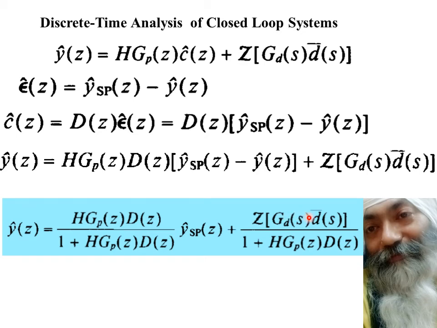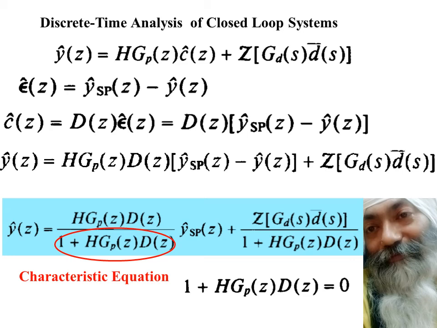And all these things, in case you are confused at this moment of time, we will be showing you in the next slide how we model the regulatory as well as the servo problems over here. At this point, I can simply say that whatsoever is in the denominator is going to give us the characteristic equation. I put this denominator equal to 0, I get the poles, and determining the nature of the poles, which we'll be discussing in the next video, we shall be getting the stability of the system, whether the system is stable or not.